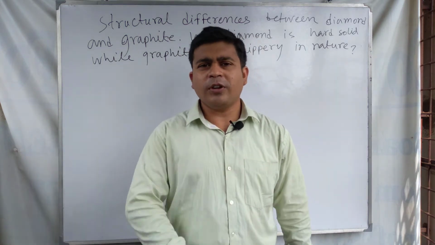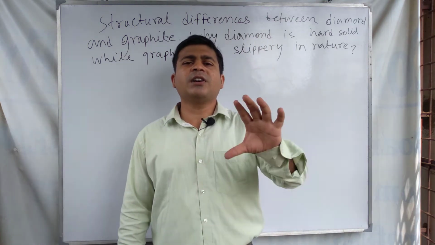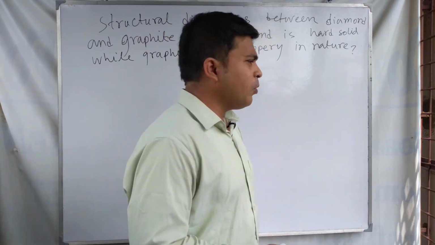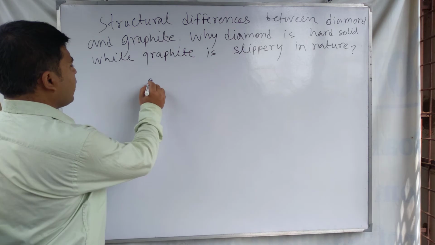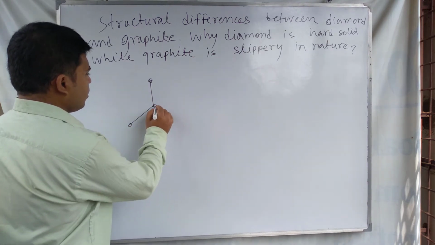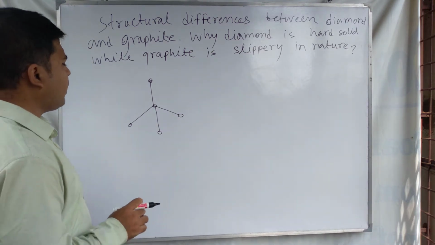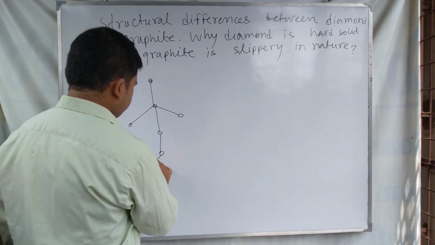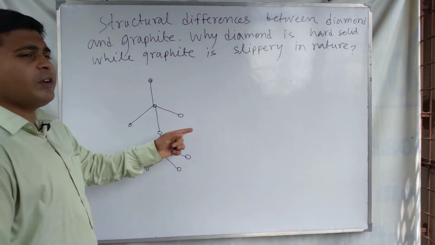In case of diamond, what happens? Each carbon is tetrahedrally surrounded by other carbon atoms. Suppose this one is a carbon atom, this one is a carbon atom. Each carbon atom is tetrahedrally surrounded by other carbon atoms, and again, these types of structures are formed in diamond.